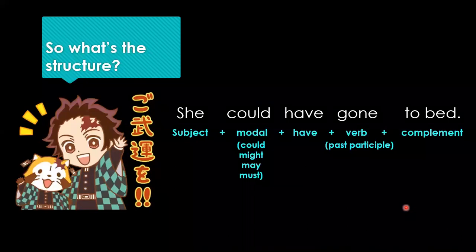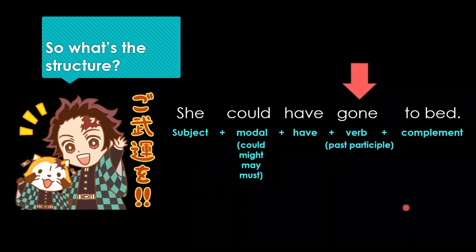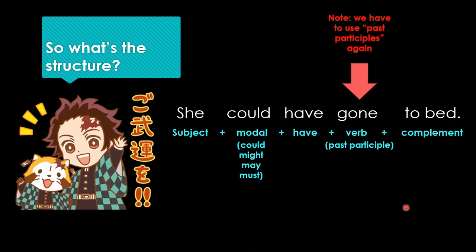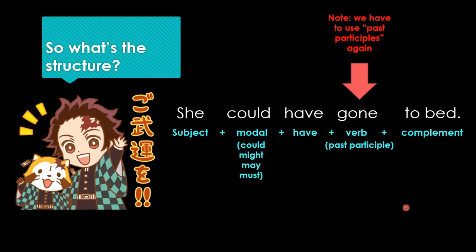From this structure, we need to take out some very important things. Just take them with you as key knowledge. For example, we already mentioned the verbs. We have to remember past participles, and we say that again because you guys already saw present perfect and past perfect, so I'm sure you are already familiar with them. However, you have to familiarize yourself with them again so you don't make any mistakes. Because if you make a mistake with the verb in past participle, the whole sentence is going to be marked down as incorrect, especially if you're doing an exam.